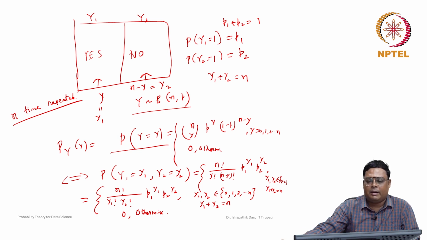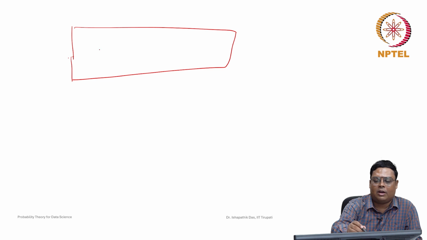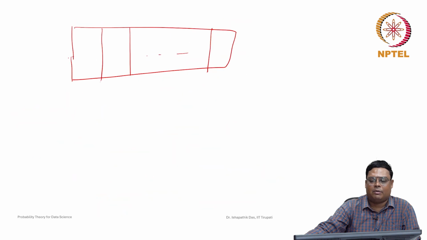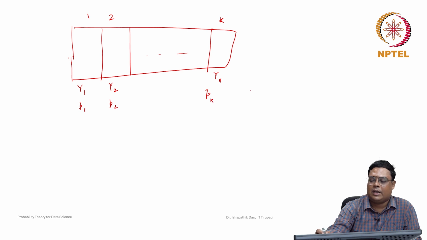So let us now find how this probability mass function can be represented for multinomial cases. In multinomial cases, we have more than 2 categories, category 1 up to, suppose, k categories. So we have random variables y1 for category 1, y2 for category 2, up to yk, with probabilities p1, p2, up to pk. The summation of pi, i equal to 1 to k, is equal to 1.